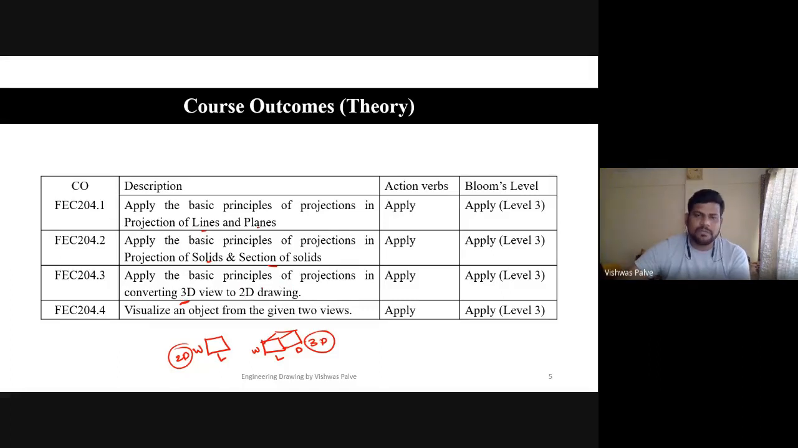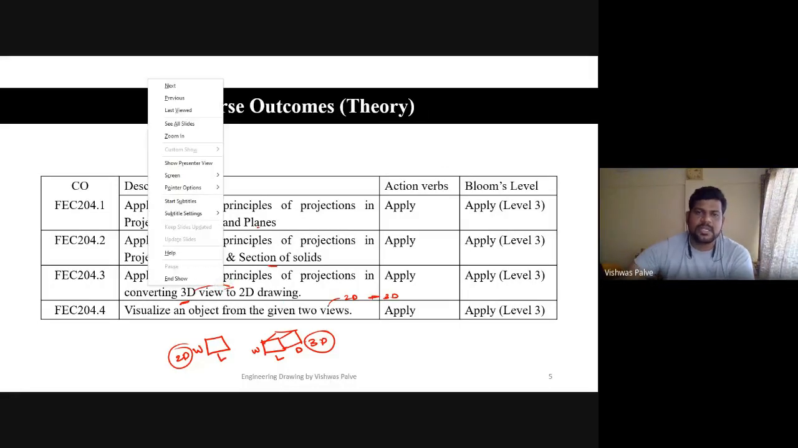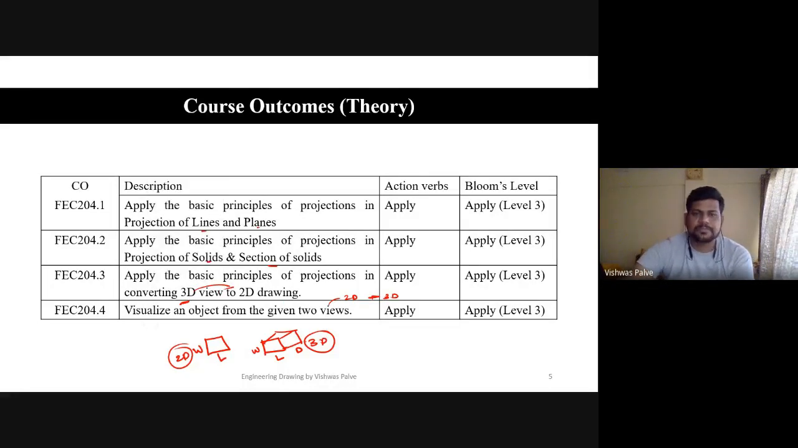So it is a conversion of 2D into 3D, and 3D into 2D, vice versa. Both are applicable. If the 3D drawing is given, we are going to convert it into 2D and vice versa. So visualize an object from given two views. Again, these two views will be given, 2D to 3D. This is the conversion of 2D to 3D, and here it is 3D to 2D. So this is the conversion part.